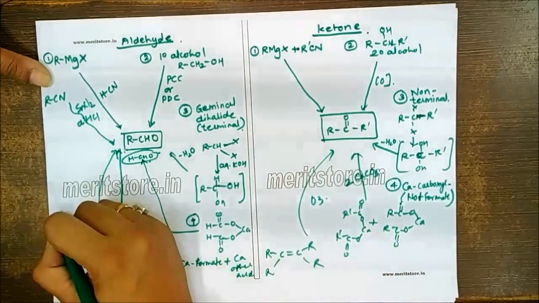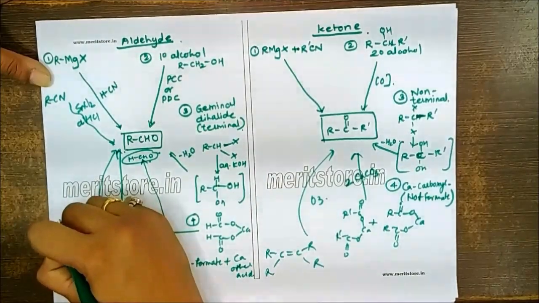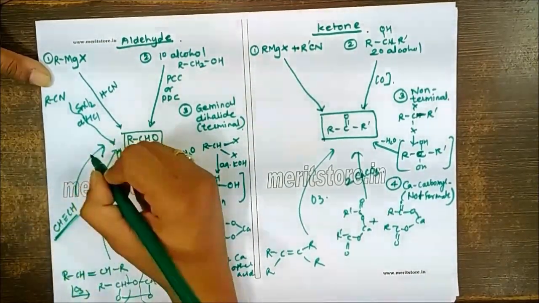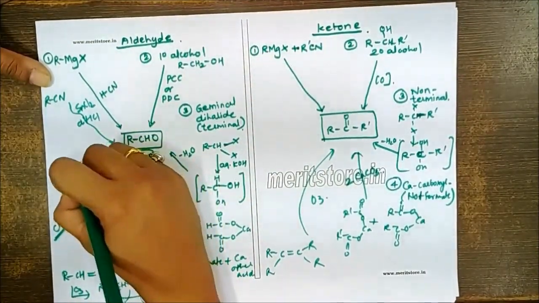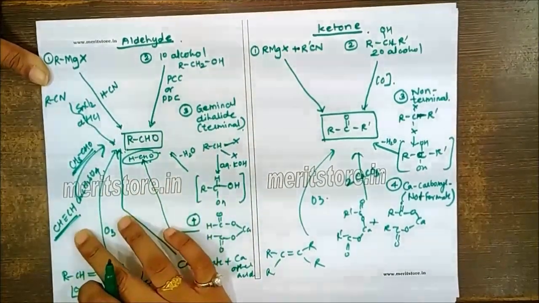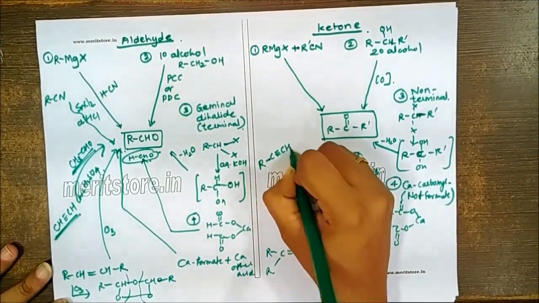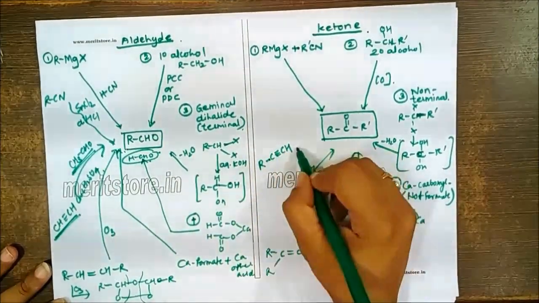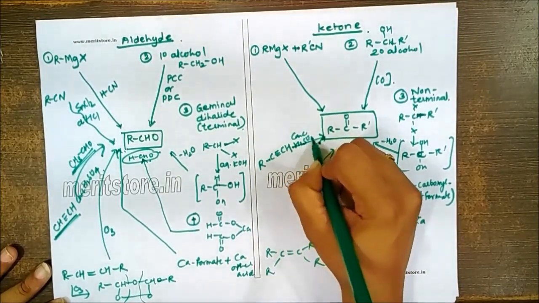We can also prepare this from the alkyne. From alkyne we just have to remember, if I take acetylene, this is the only compound which gives you aldehyde by reaction with concentrated H2SO4, and that aldehyde is acetaldehyde. That's the only aldehyde possible from the alkyne. But for ketone we have a variety possible other than acetylene. All alkyl derivatives of acetylene will give you formation of the ketone by reaction with concentrated H2SO4.